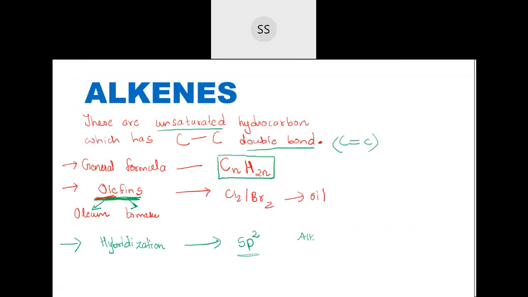See, compounds for alkenes. If you take n equal to 1, then you will get CH2. This compound does not exist. We have methylene, but that's an intermediate which exists only for a fraction of a second. It's not a stable compound, so a stable compound does not exist. So we start from n equal to 2, that is C2H4, which we call ethene, commonly called ethylene.